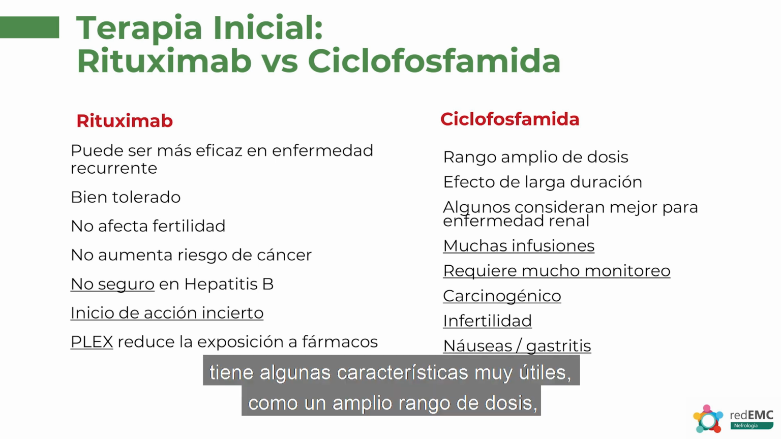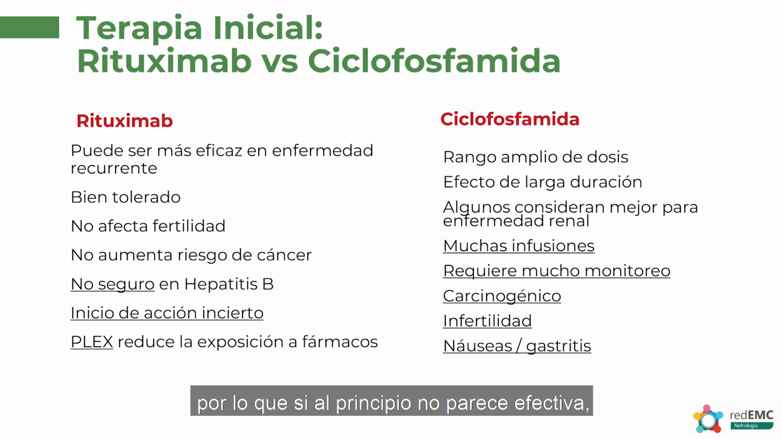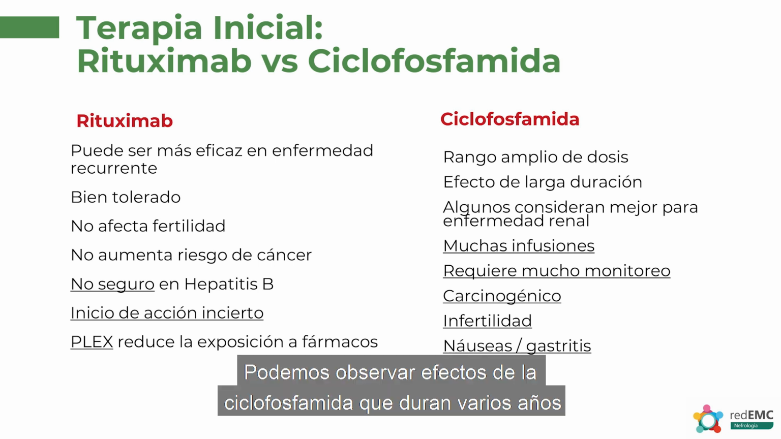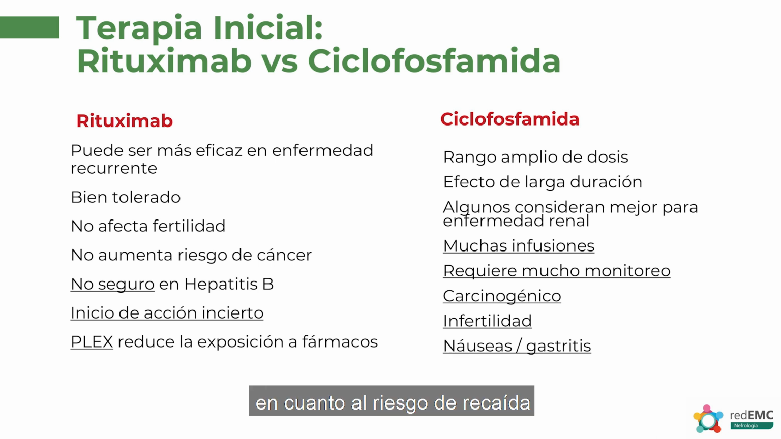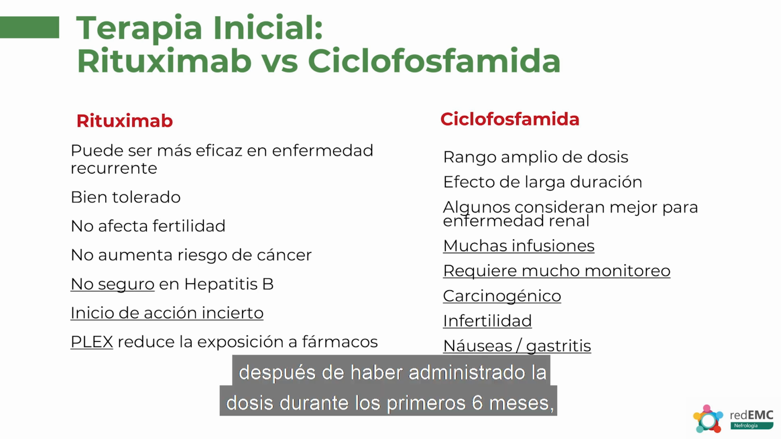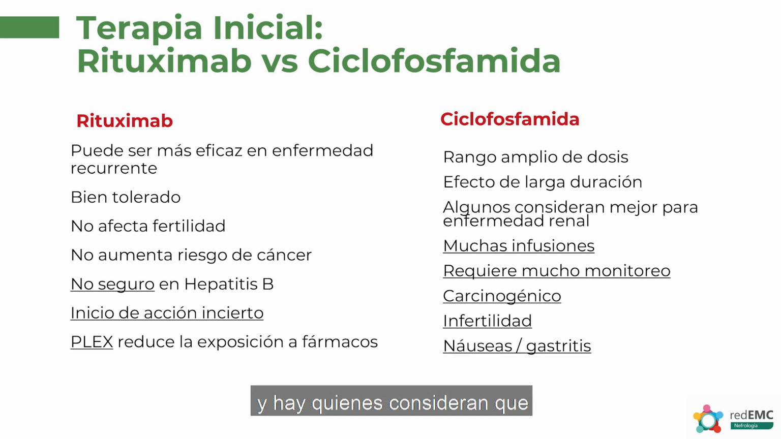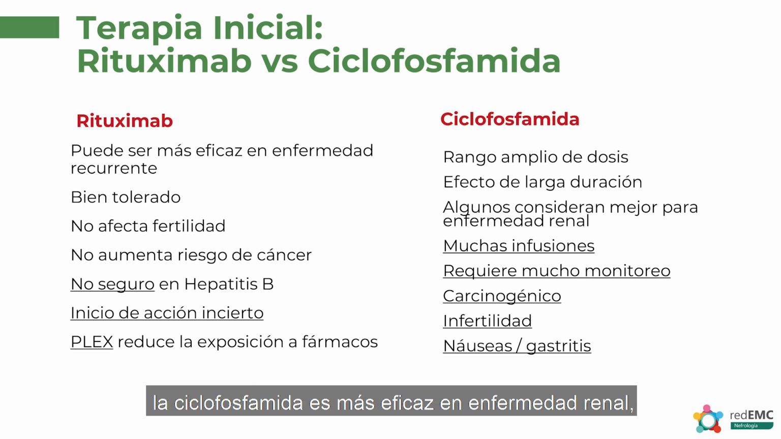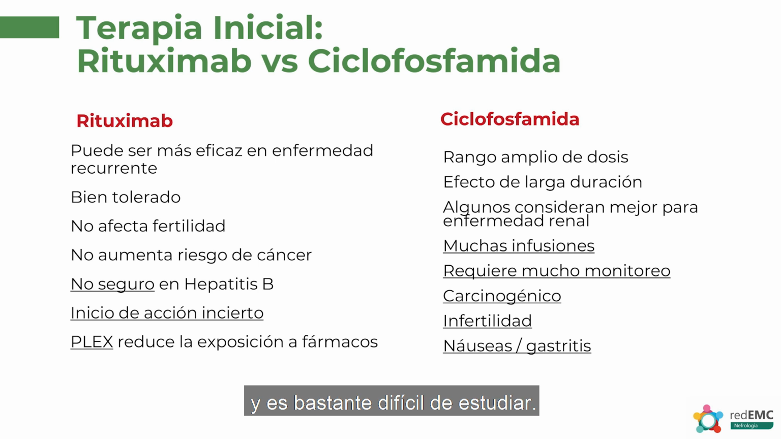Cyclophosphamide, on the other hand, has some very nice features in that it has a very broad dose range, and so if at first it does not seem effective, one can often increase the dose. It has an extremely long duration of effect. We can see the effects of cyclophosphamide lasting several years in terms of the risk of relapse after the initial 6 months dosing has been done. And there are some people who feel like cyclophosphamide is more efficacious for those who have renal disease, although this isn't well validated within clinical trials, and it is quite difficult to study.